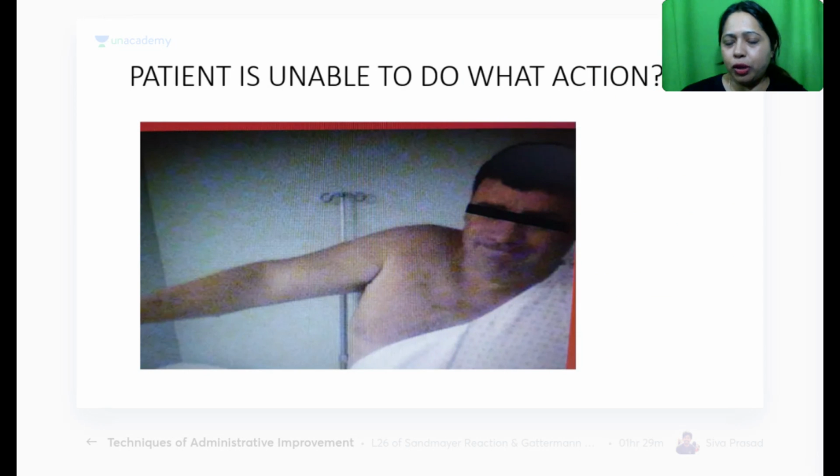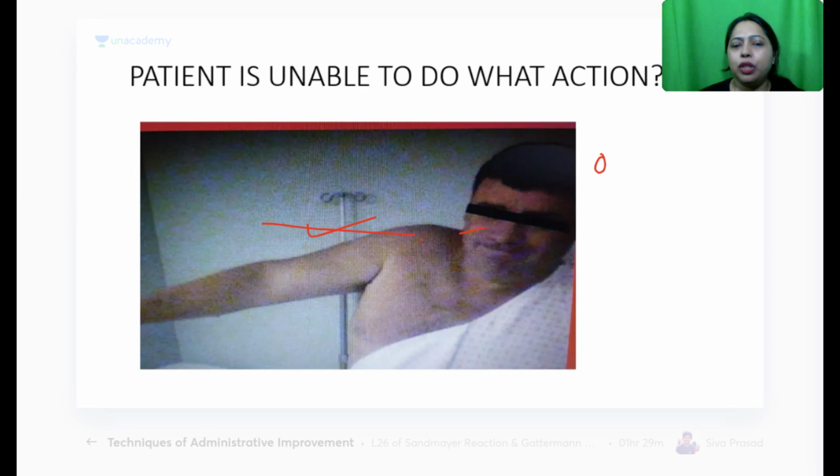So now here patient is trying to do some action. What is the action that he is unable to do? He is trying, but his face itself shows that he is struggling. What is that action? Shoulder abduction. Yeah, it could be even 90 degree. I don't think he is able to do. Forget about the overhead abduction. Is it overhead? Even 90 degree, is he not struggling? See, it is not even 90.